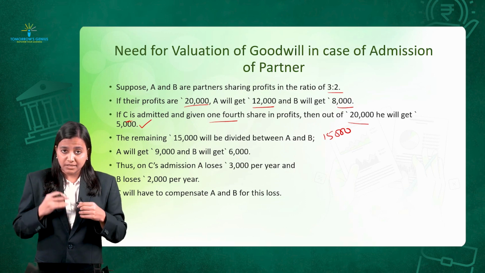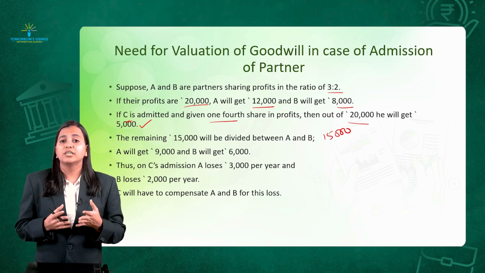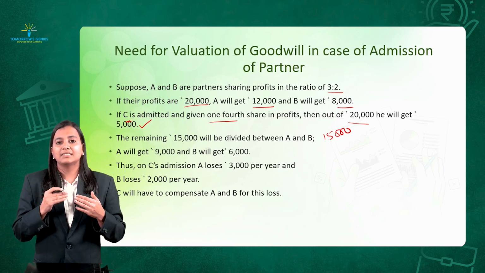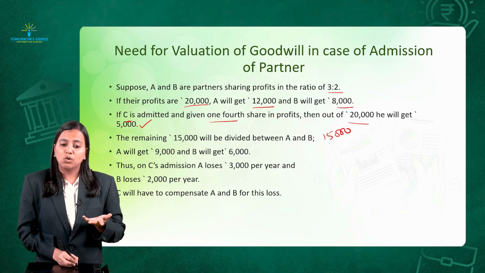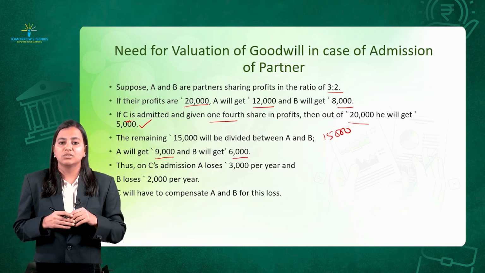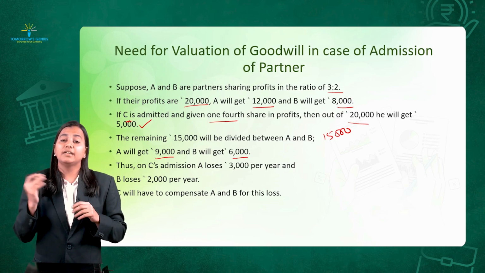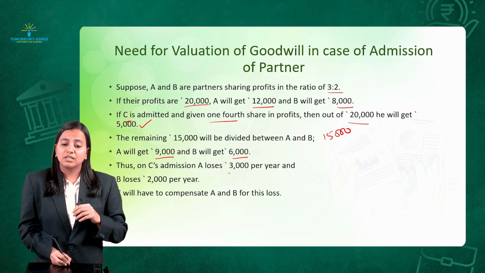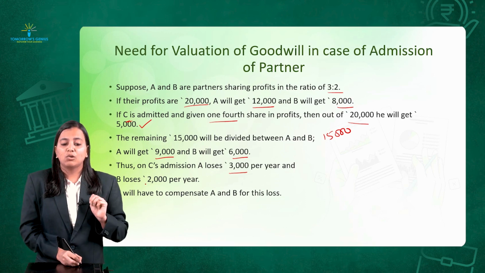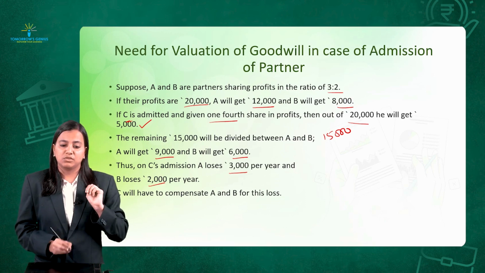Now, since C has been admitted, the profit they are going to get will be less. For example, they are getting 9,000 and 6,000 against 12,000 and 8,000. So, there is a loss to A of rupees 3,000 and a loss to B of rupees 2,000, right?